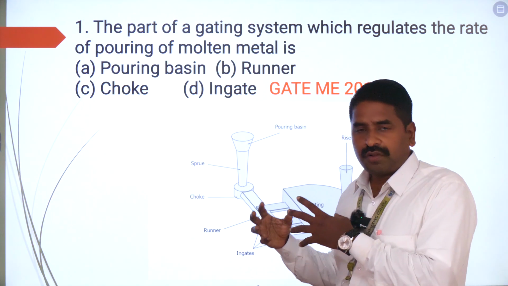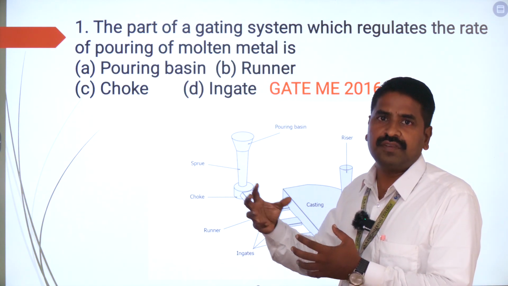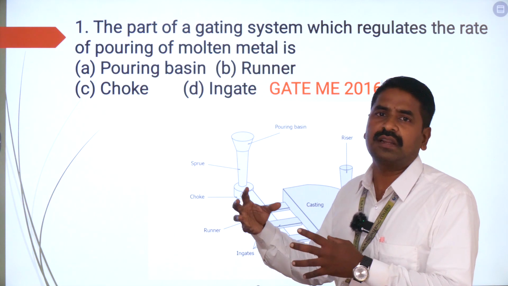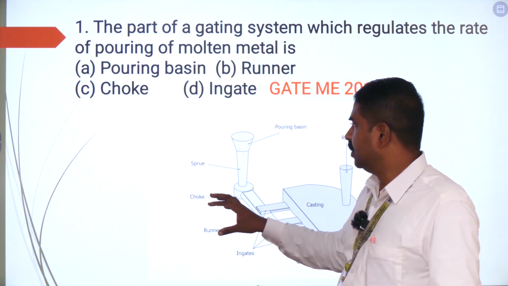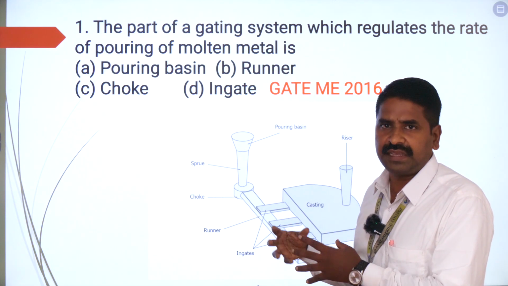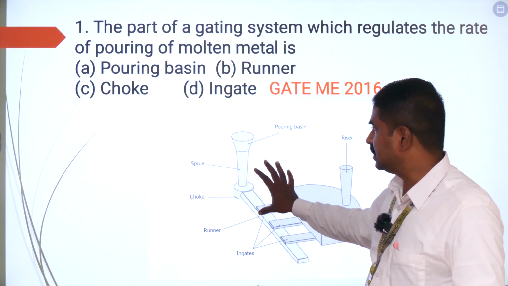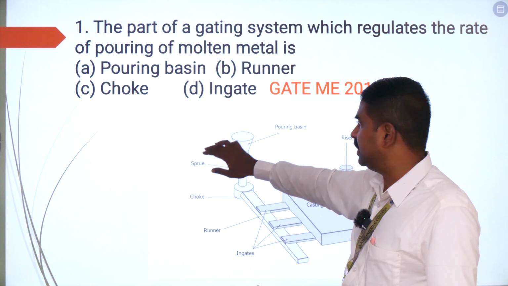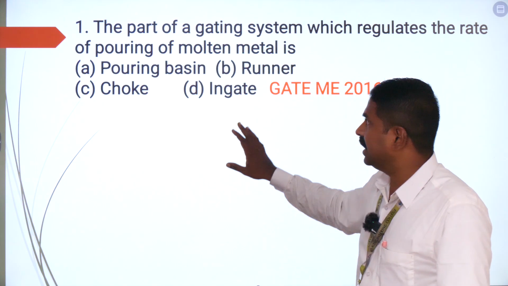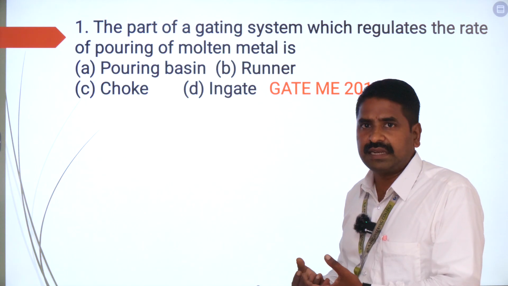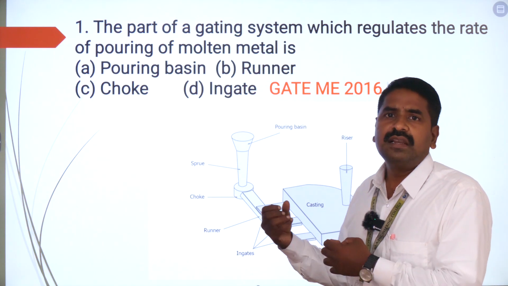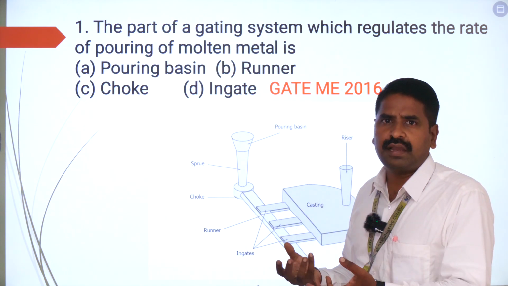If you want to identify the correct answer, you have to understand the concept of how metal is poured into the mold and what the various parts of the mold are. So now I am going to give you a clear, detailed diagram illustrating the various parts of the casting mold. This diagram will not be given in the question; the question completes with the options. For your better understanding, I am giving a diagram so that a diagrammatic illustration will help you understand and identify the correct answer.